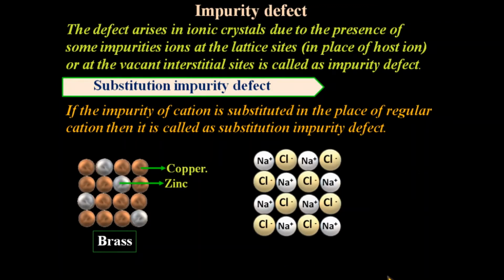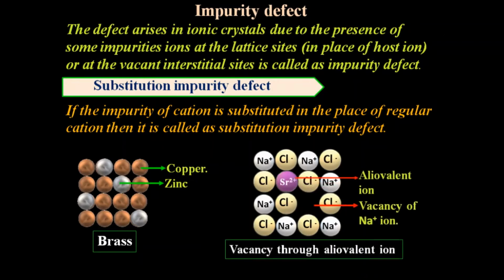In order to maintain electrical neutrality, every Sr2+ ion removes two sodium ions like this. Here, two sodium ions are replaced by one strontium ion. Here, one Na+, and this is the second, and these two sodium positive ions are replaced by this one Sr2+ ion, that is the strontium dipositive ion, and this ion is called the allovalent ion, and this vacancy is due to the sodium ion.